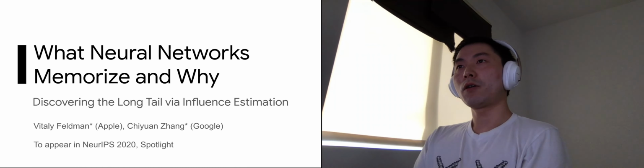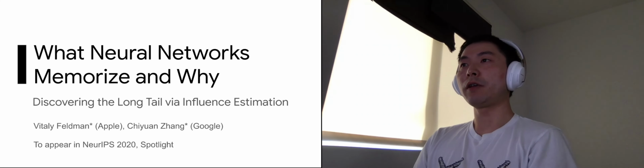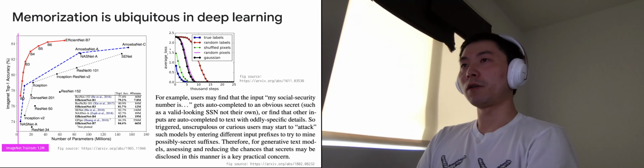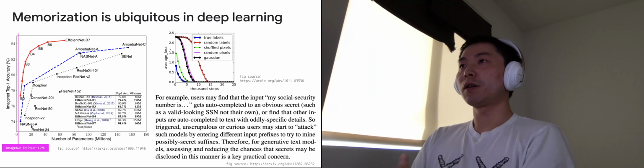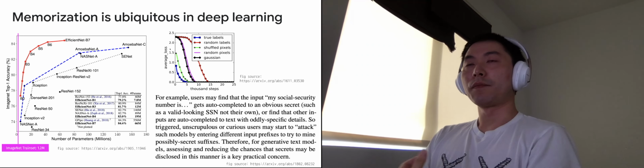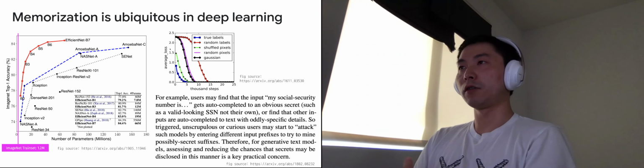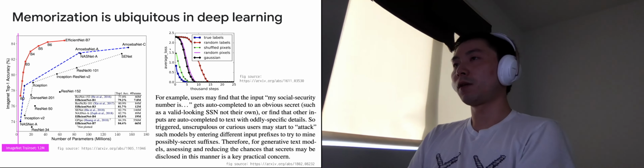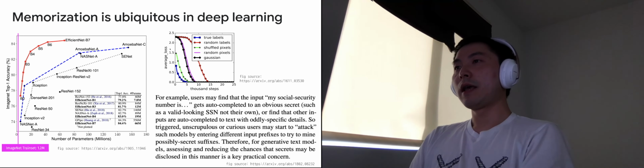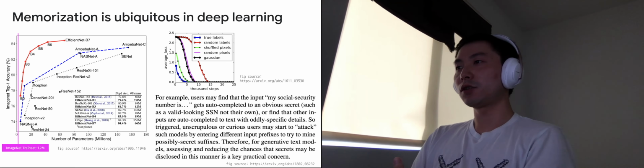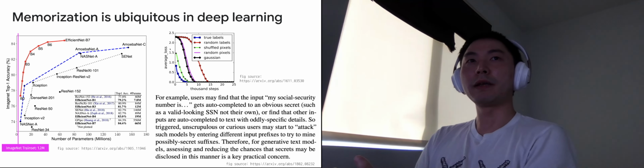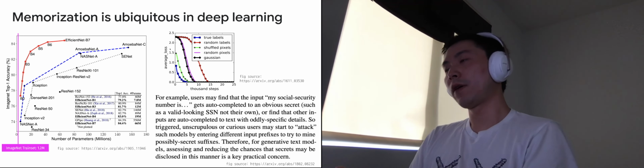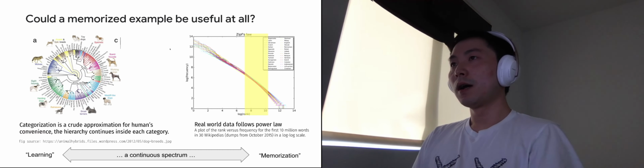Today I'm going to talk about our work on analyzing memorization influence in deep learning. So memorization is a ubiquitous problem in deep learning because of those larger and larger models that are being used in real-world tasks. And we know that those models can fit the entire training set even when random labels are assigned for those instances. And that kind of memorization is generally a concern in deep learning because it's not only related to overfitting, but it also has privacy or security concerns.